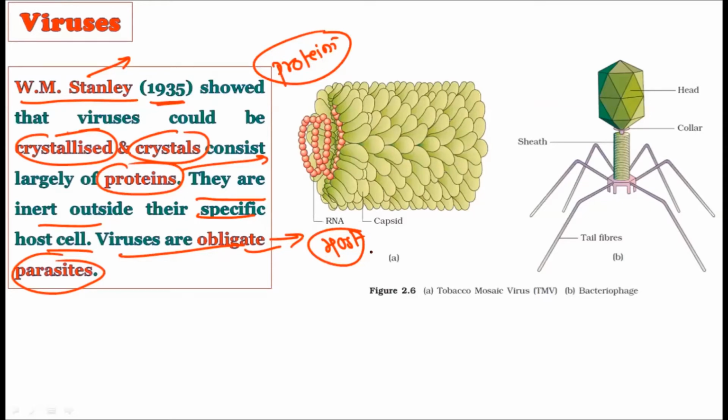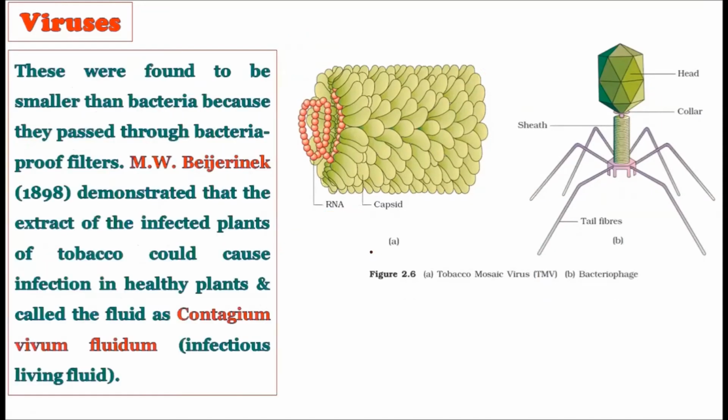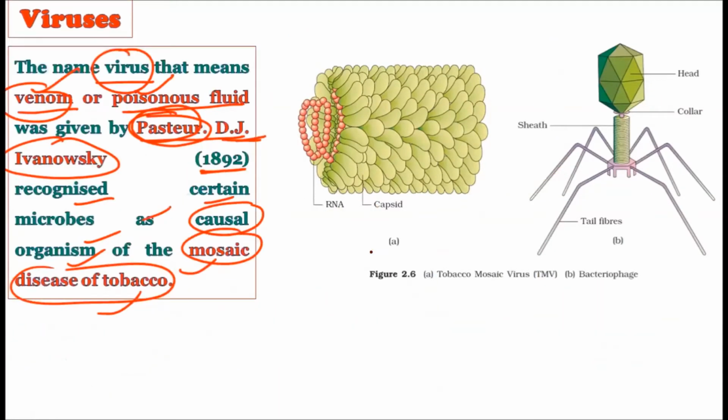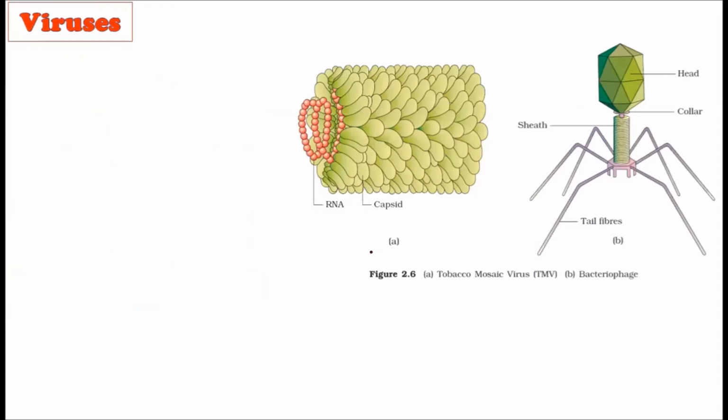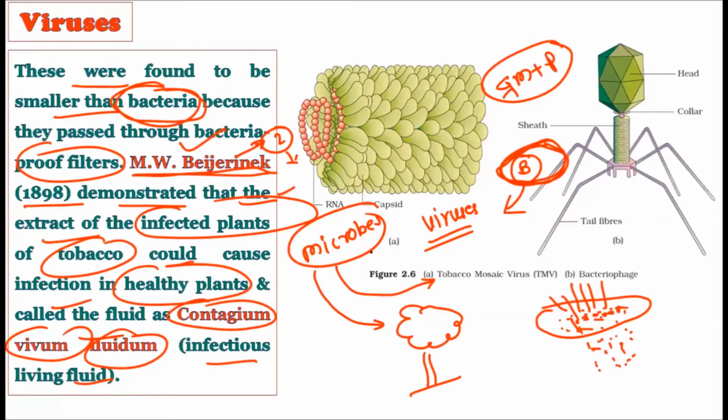Today we know that there are proteins and there is a genetic material, either DNA or RNA. So, from some previous slides, we are considering the scientists. If you observe carefully, how many scientists have we discussed? The first scientist is Pasteur, who called it a virus. Then D.J. Ivanovsky, who told us about the mosaic disease of tobacco and why viruses are smaller than bacteria.